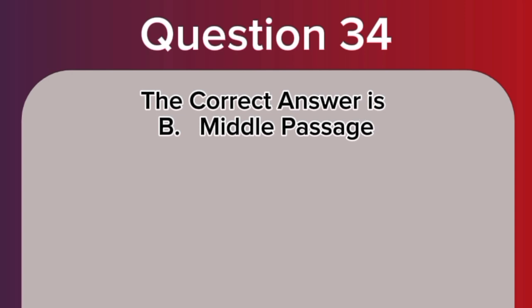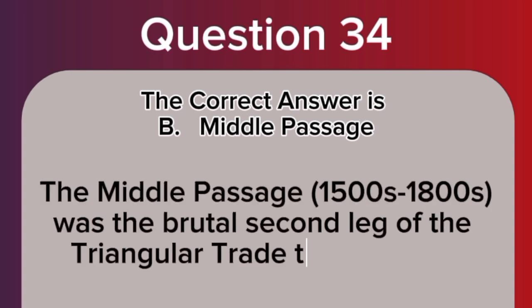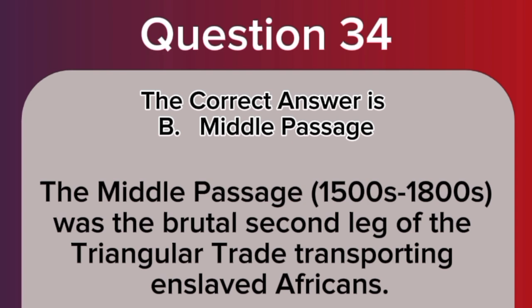The correct answer is B. Middle Passage. The Middle Passage, 1500s to 1800, was the brutal second leg of the triangular trade transporting enslaved Africans.